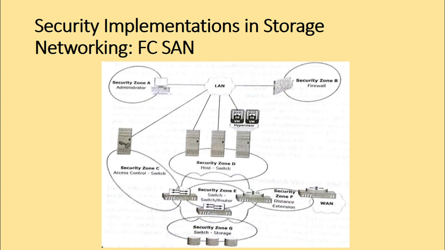Okay, let us first begin with Fiber Channel Storage Area Network, or FCSAN. What is an FCSAN? An FCSAN is configured as an isolated private environment with fewer nodes than an IP network. The number of nodes when compared to an IP network is relatively less in a fiber channel storage area network. It's an isolated private network also. Okay, it's only meant for storing and retrieving the data over a network. Fiber channel storage area networks impose fewer security threats.